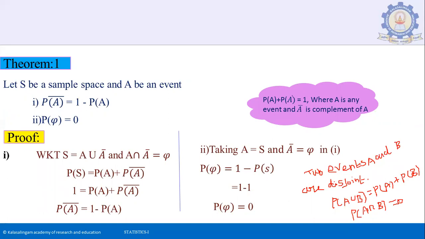In this relation, if we replace A equal to S and A bar equal to phi, then we get P of phi equal to 1 minus P of S, 1 minus 1, that is equal to 0.